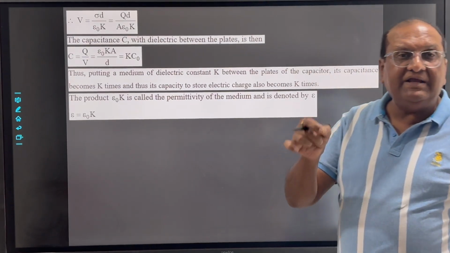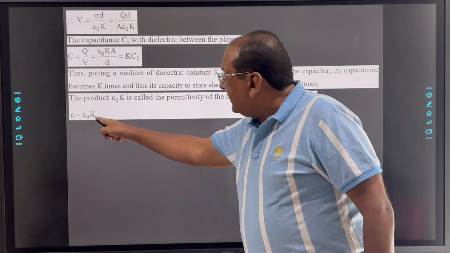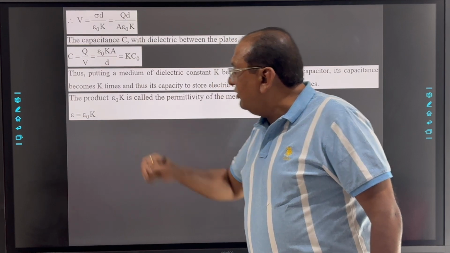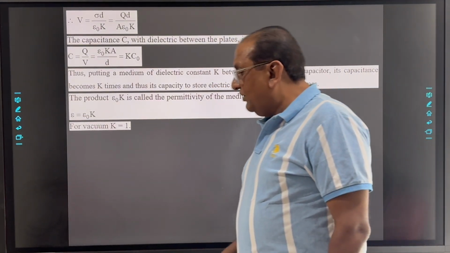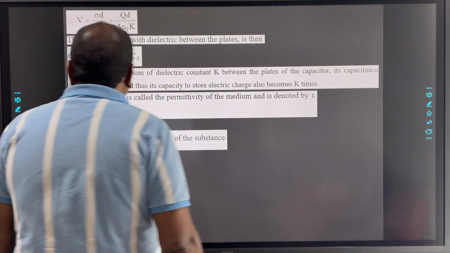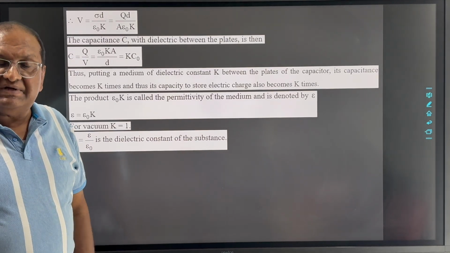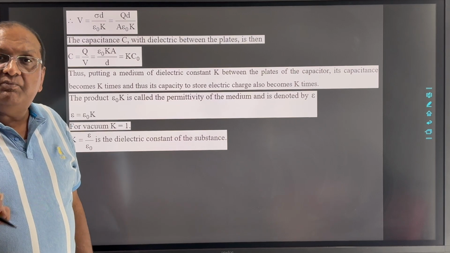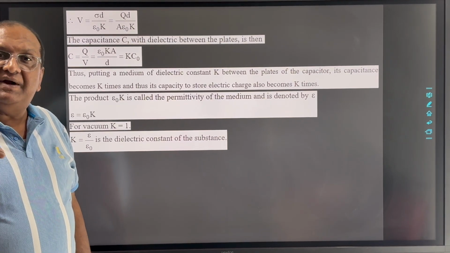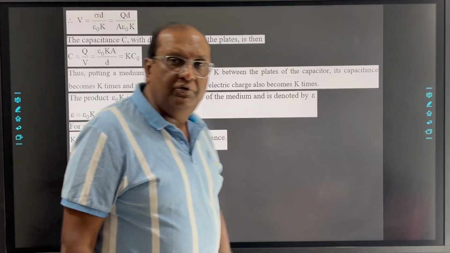So we can write K equal to epsilon upon epsilon 0 also, and epsilon upon epsilon 0 is known as the dielectric constant of the substance. It is also known as the relative permittivity of that particular dielectric substance. Clear to all of you?